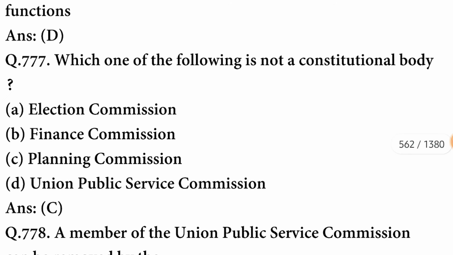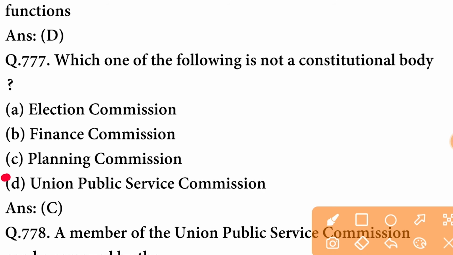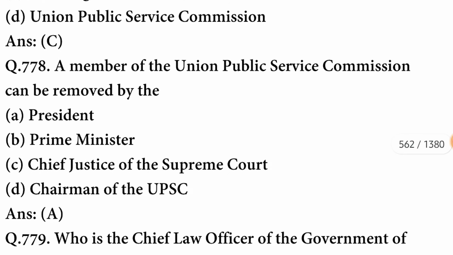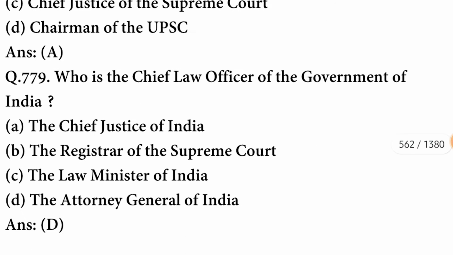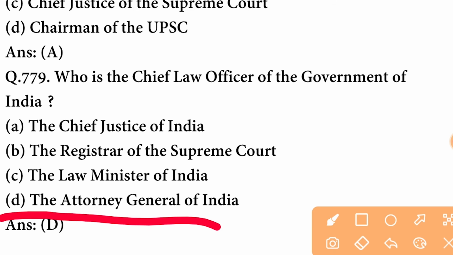D option is correct. Which one of the following is not a constitutional body? That is not a constitutional body is Planning Commission. A member of the Union Public Service Commission can be removed by the President. Who is the chief law officer of the Government of India? It is the Attorney General of India.